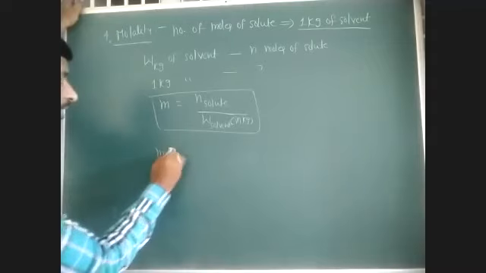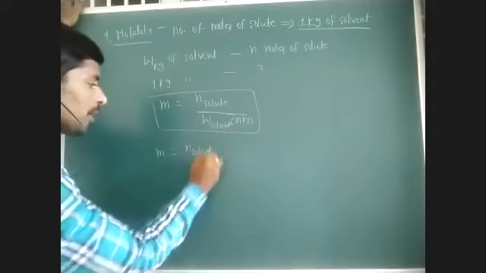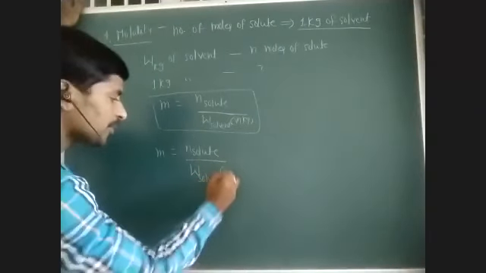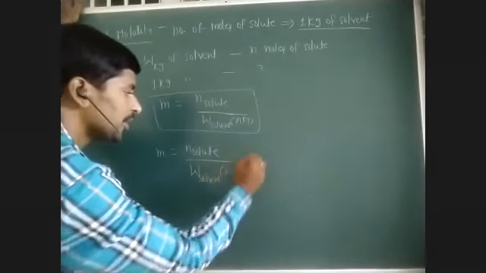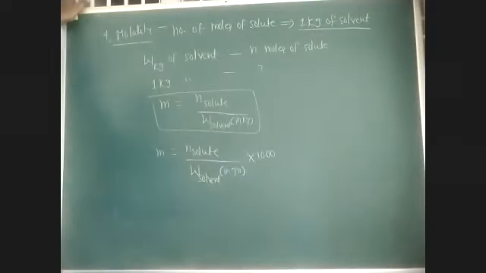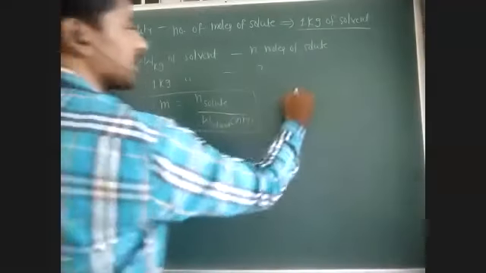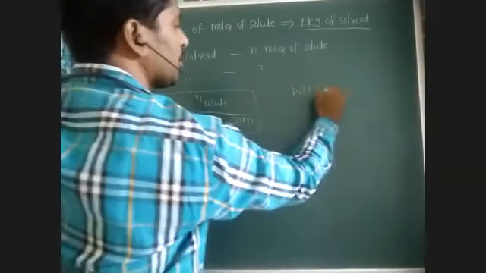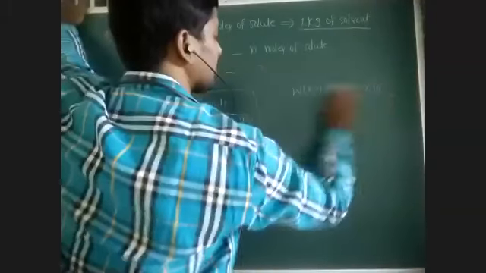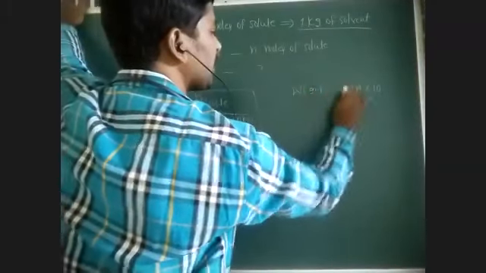If you express the weight of solvent in grams, molality is the number of moles of solute by weight of solvent in grams, into 1000.